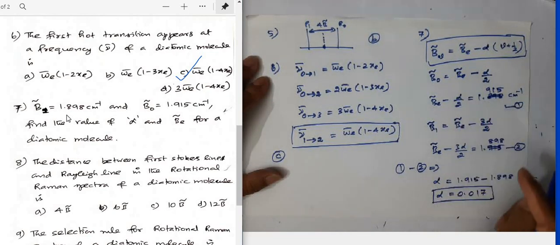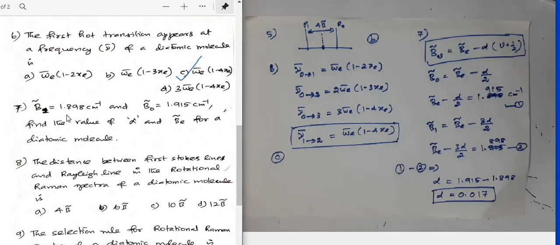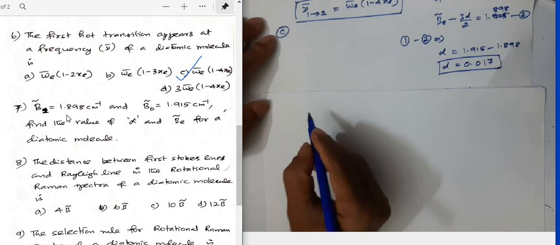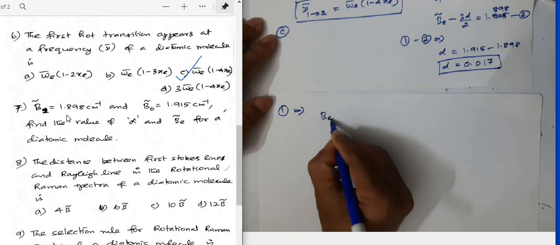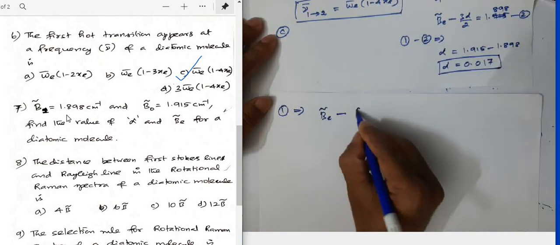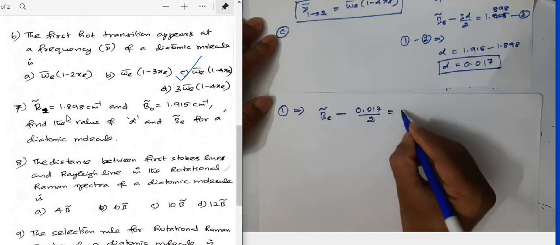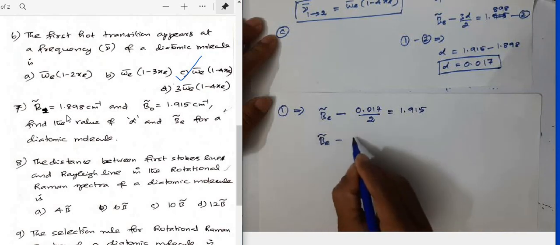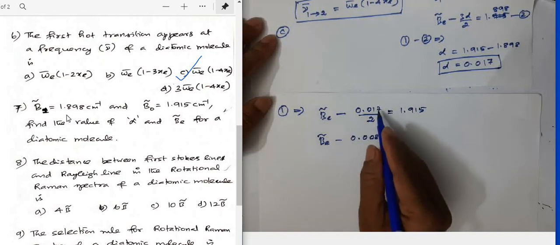Now substitute this alpha value in equation 1 or equation 2, and you can calculate the value of BE. Right? So let me do it on the next page. What's the value of BE? If I substitute this in equation number 1, BE minus, in the place of alpha I'll put 0.017 by 2, alpha by 2, equals 1.915. So BE minus 0.0085 (0.008 times 6, 16, balance 1, 5).